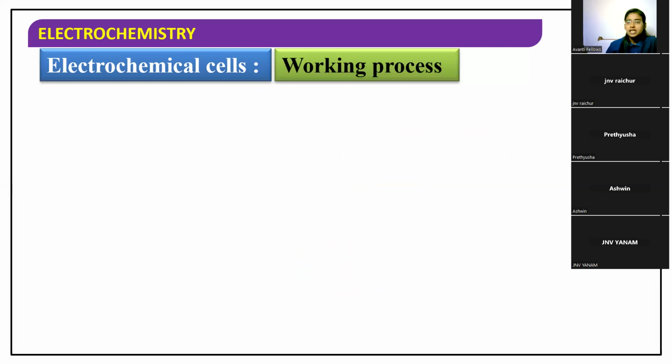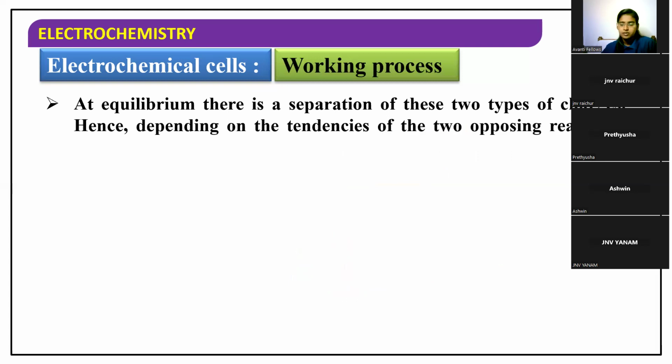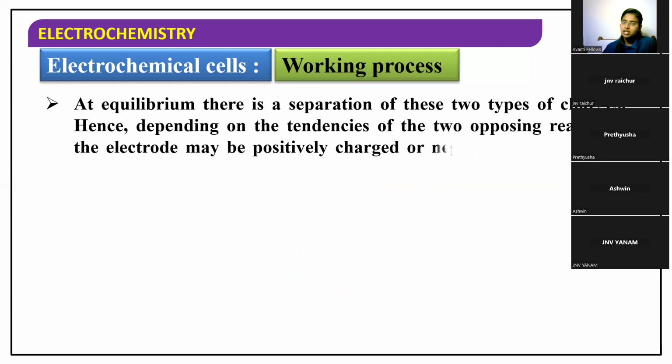And now at equilibrium, what will happen? At equilibrium, there is a separation of these two types of charges. We have a positive charge and a negative charge. Hence, depending on the tendencies of the two opposing reactions, the electrode may be positively charged or negatively charged with respect to the solution.